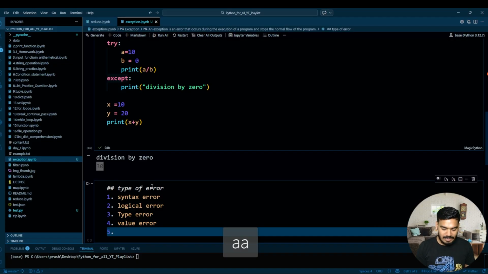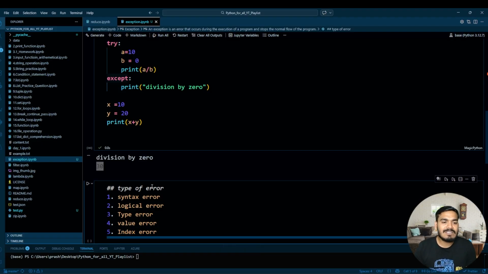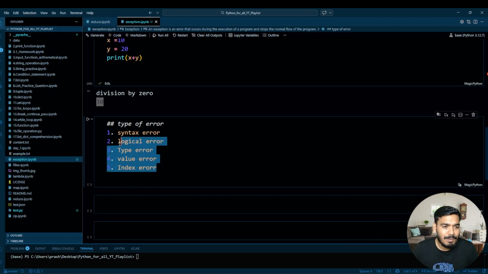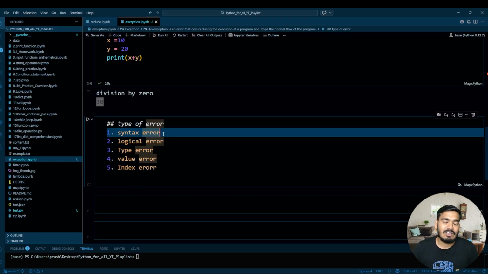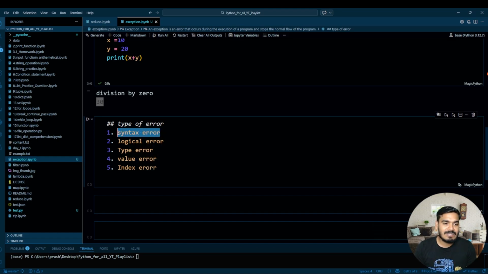And fifth one is index error. So these are some basic errors that people should know whenever you are writing code. So what is a syntax error? If you miss any kind of semicolon or any kind of parenthesis or something, it will give the syntax error. So let's understand the very first one, syntax error.